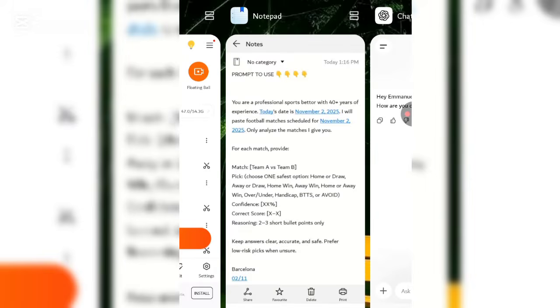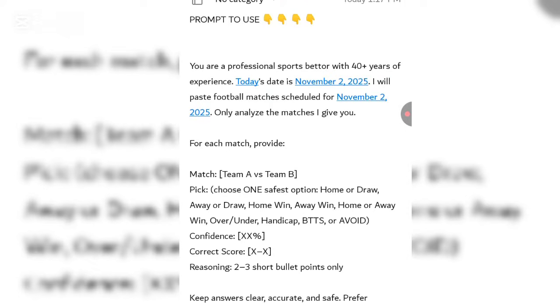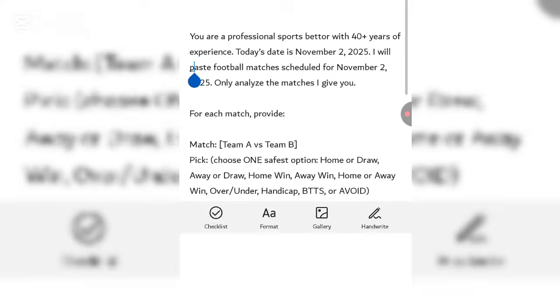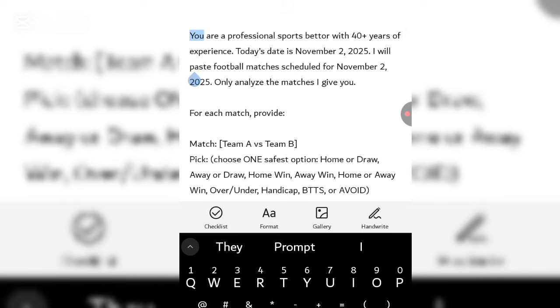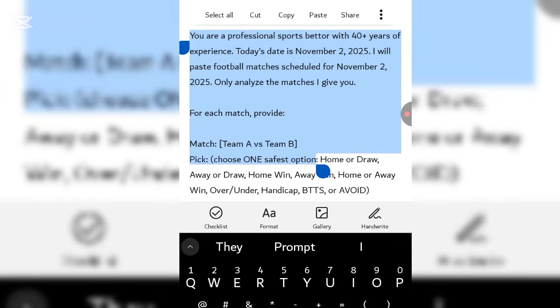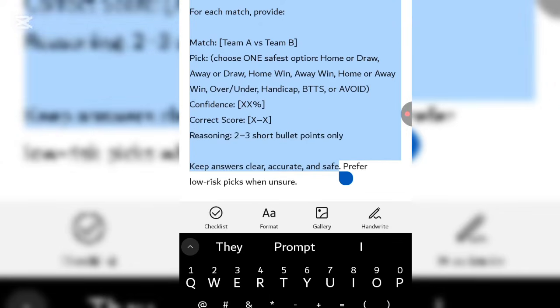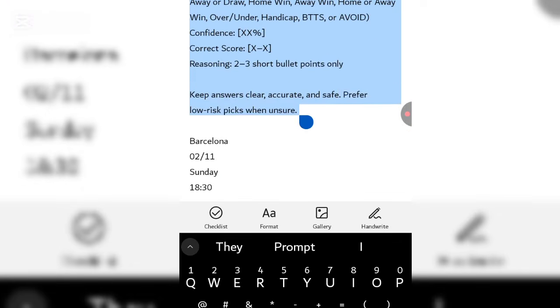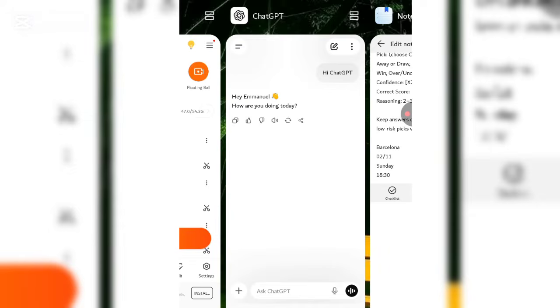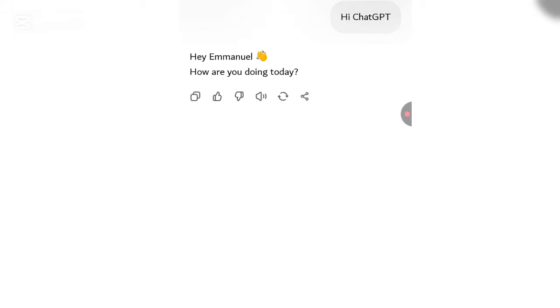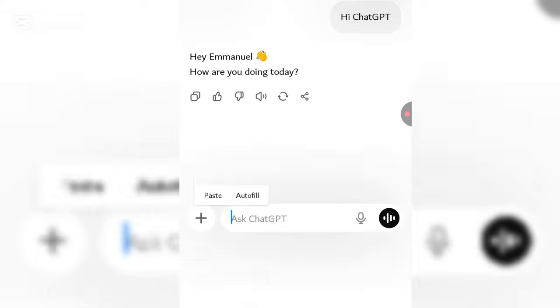Now the next thing you want to do is give ChatGPT this prompt. Don't worry, I'm going to provide this prompt in the video description. Just go to the description and copy this particular prompt, and give it to ChatGPT. You can use it anytime you want to make football predictions. Now copy this prompt, go back to ChatGPT, and paste it.